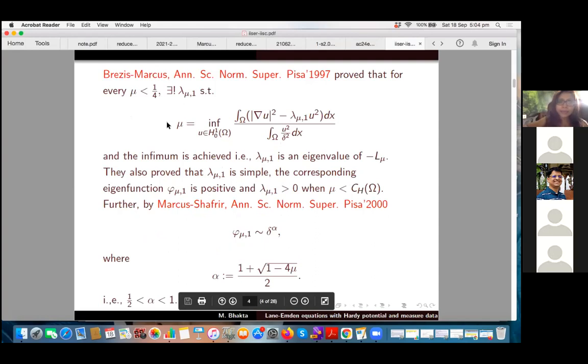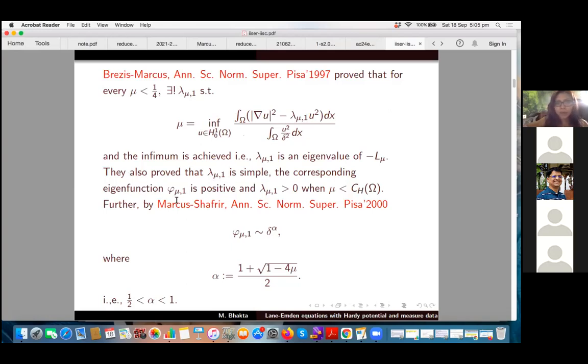In 1997, Brezis and Marcus proved that for every mu in (0, 1/4), mu being the positive parameter I started with, there exists a unique lambda_mu1 such that it is given by the infimum of this quotient. And this infimum is achieved. That means this lambda_mu1 is an eigenvalue of the minus L_mu operator. They also proved that lambda_mu1 is simple.